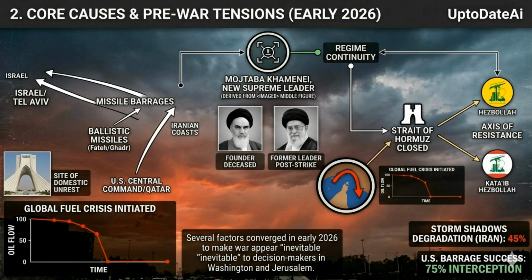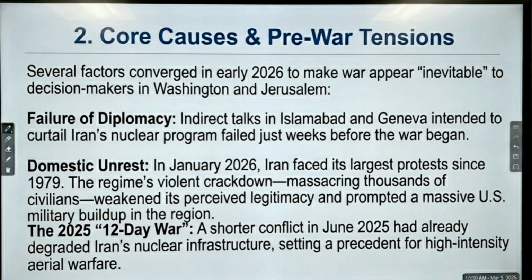4. Missile barrages. The diagram maintains a visual tracker for Iran's retaliatory capabilities. A clear data overlay shows specific stats from your reference image: U.S. barrage success, 75% interception, and Storm Shadow's degradation of Iran, 45%. This diagram shows the core causes and pre-war tensions. Several factors converged in early 2026 to make war appear inevitable to decision-makers in Washington and Jerusalem.